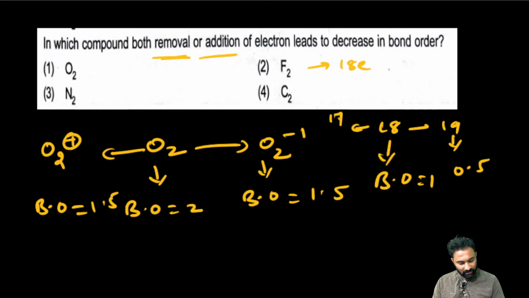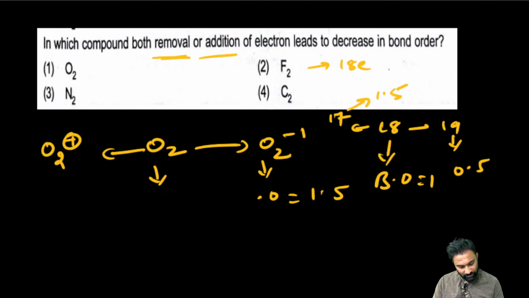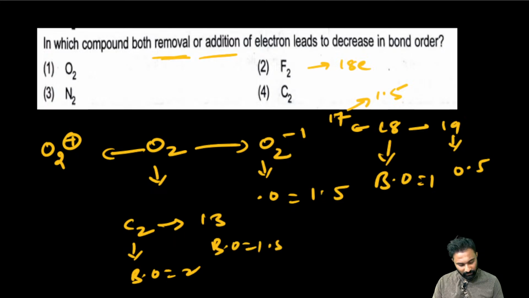If I remove one electron, 17 electrons, bond order is 1.5. Now in the C2 case, the bond order is 2. If I add an electron, 13 electrons, bond order is 1.5.